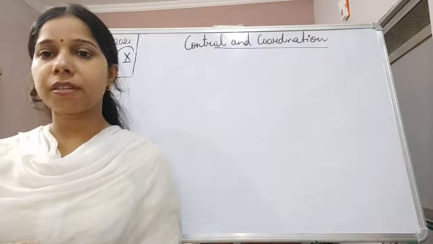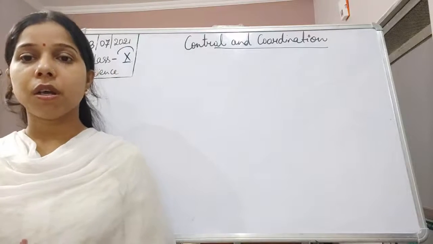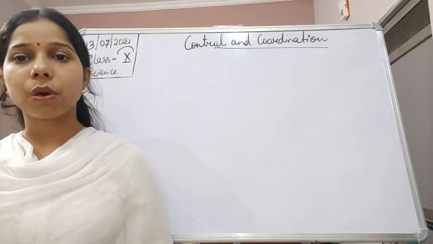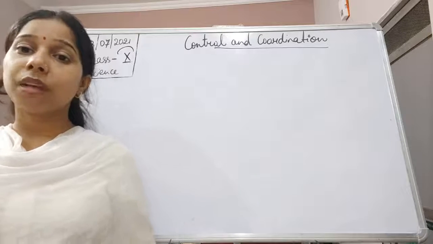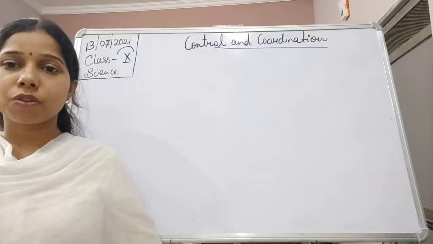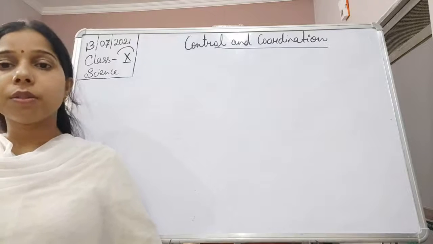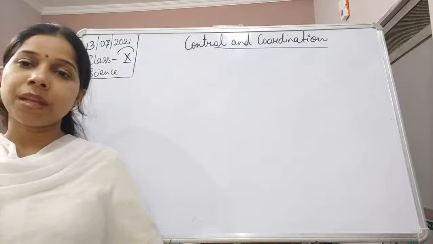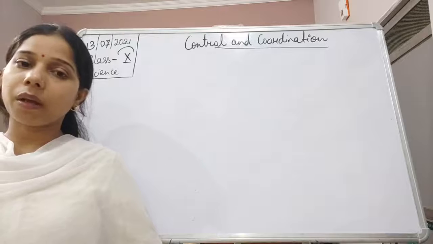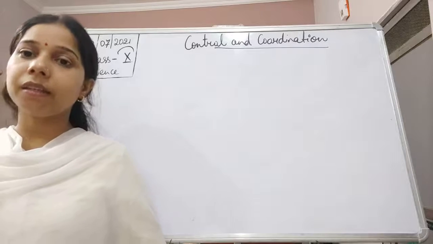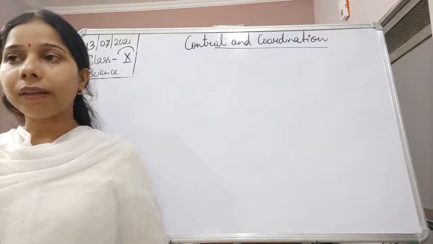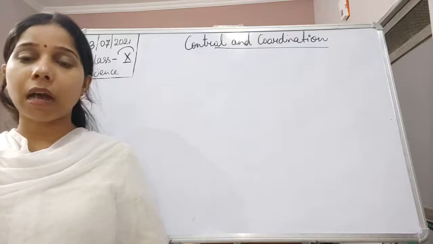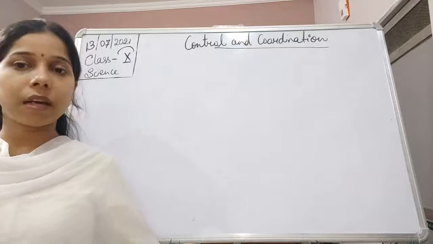So students, in the previous class in this chapter, control and coordination, we were talking about the smallest unit of our nervous system, which is called the neuron. We have seen the structure as well as the function of the different parts of the neuron. The neuron is considered to be the largest cell of all the different types of cells. The reason for calling it a large cell is that it helps in taking information from one cell to another, and finally it reaches the brain. To carry the information over large distances, they are elongated cells, the largest cells.